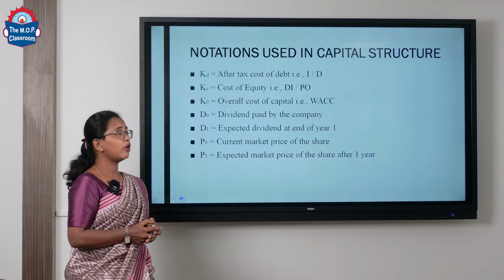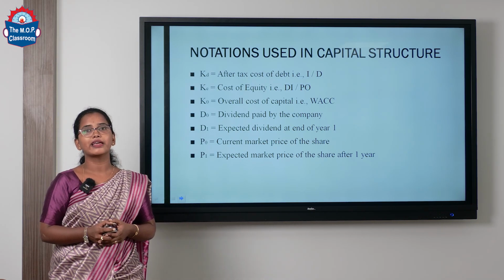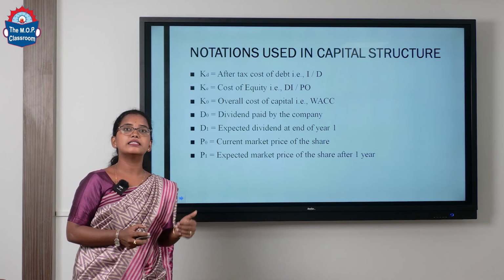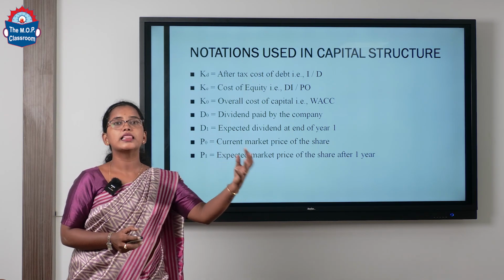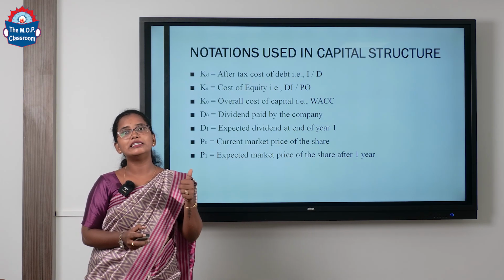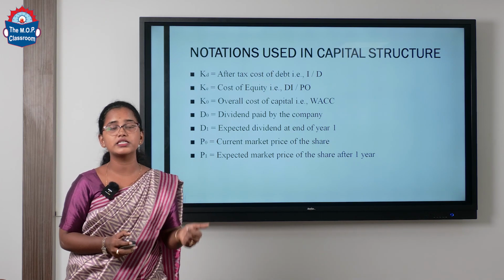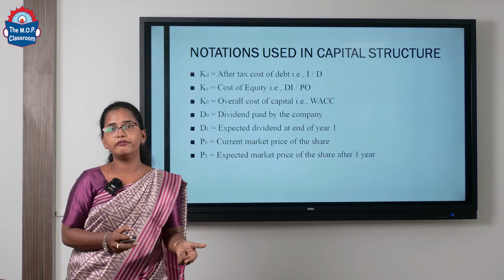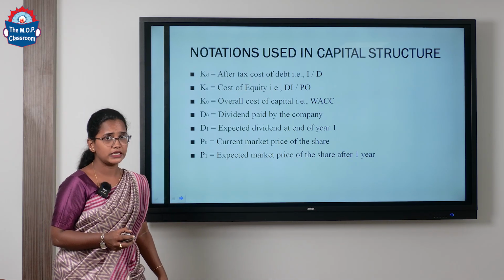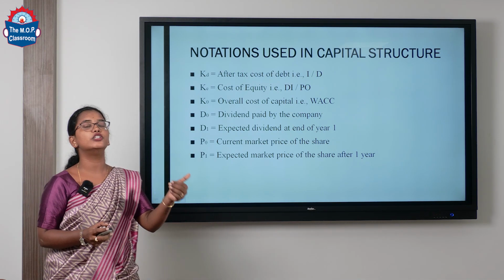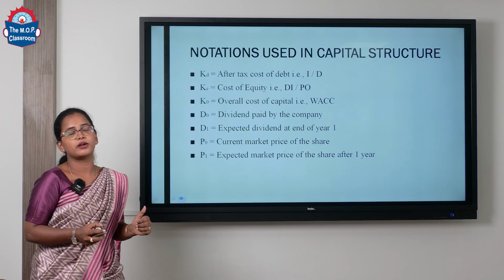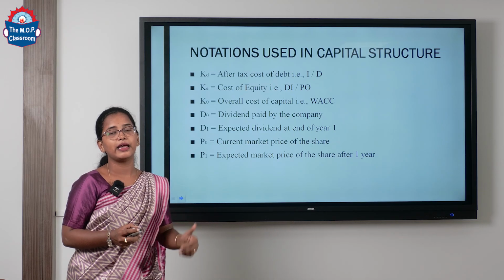Then it is KO. KO is termed the cost of capital. A cost of capital is nothing but the cost incurred by the business to finance its operation. To finance the operation, the company is getting some sources, which is, they are using debt and equity. For the debt, the company will have to make a payment as interest. For equity, they'll have to pay dividend. This is termed the cost of capital. D0 represents the dividend paid, whereas D1 denotes the expected dividend to be paid in the upcoming years, whereas P0 represents the current price of the shares, and P1 refers to the price to be paid in the future.